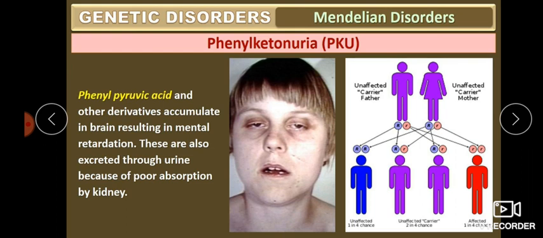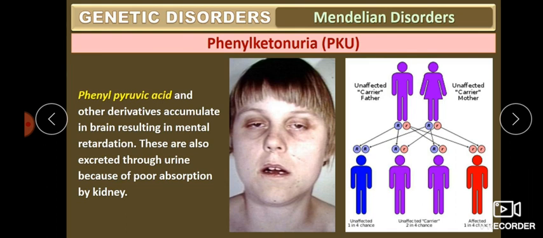Our mental growth will be retarded. They are also excreted through urine because of poor absorption by the kidney. Phenylpyruvic acid can be excreted from our body through urine because the kidney does not have the ability to absorb it.